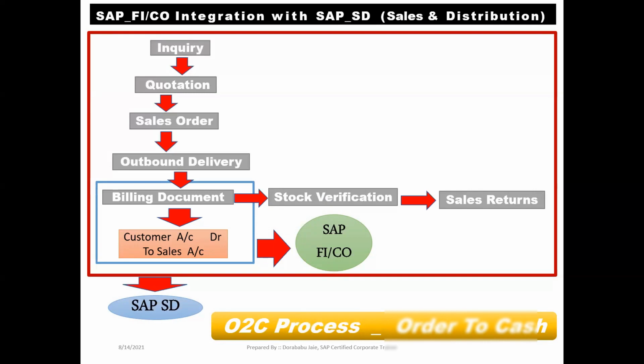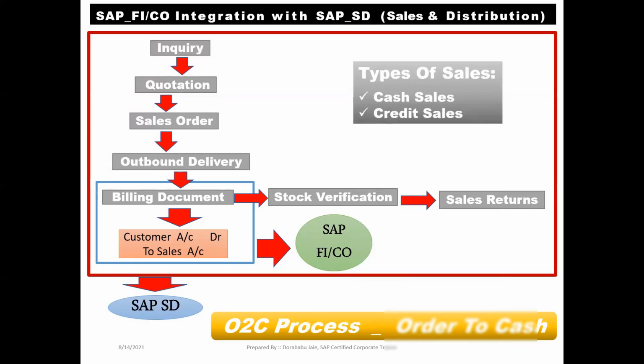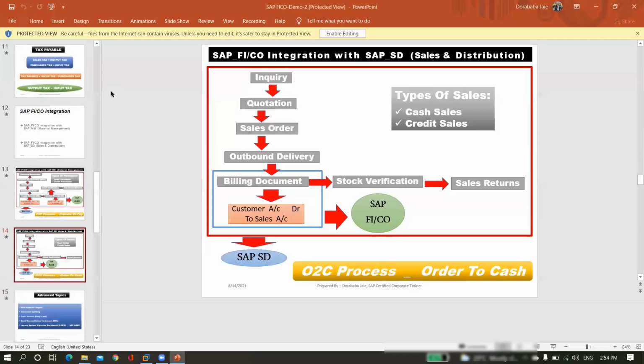From inquiry to billing document is controlled by the SAP SD team. Okay. On the due date, our SAP FI end user will collect the amount from the customer, and they will clear the sales invoice at our SAP FI level in our account receivables sub module. Right. How many types of sales do we have? We have two types of sales. One is cash sales, and the second one is credit sales. If it is cash sales, we have to follow the same process. If it is credit sales also, we have to follow the same process. There is no change here.